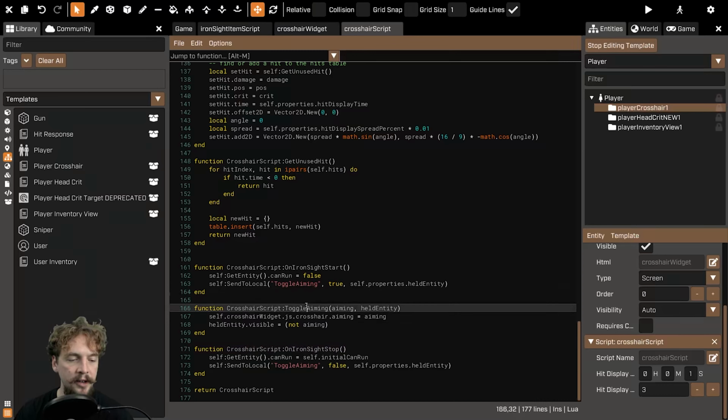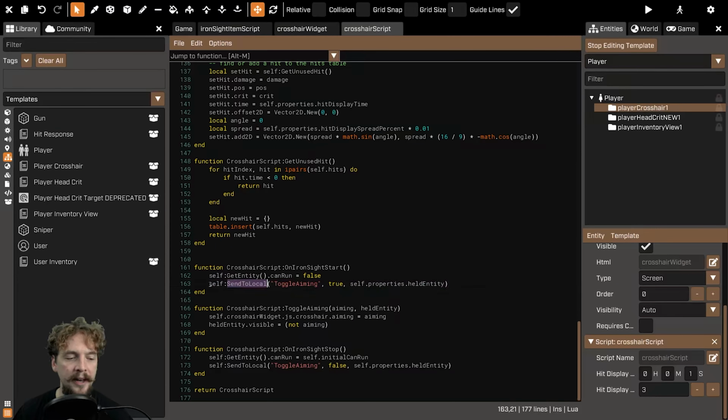I created a new function called toggle aiming, and within that function I passed in aiming. You can also pass in the gun if you want to turn its visibility on or off, for example if you're doing something in first person mode and the gun's getting in the way of your UI image. So in toggle aiming, I passed in this aiming argument, set self.crosshairwidget.js.crosshair.aiming to whatever was passed in, and ran that function locally.